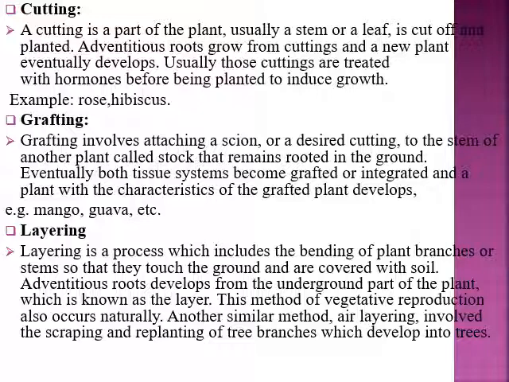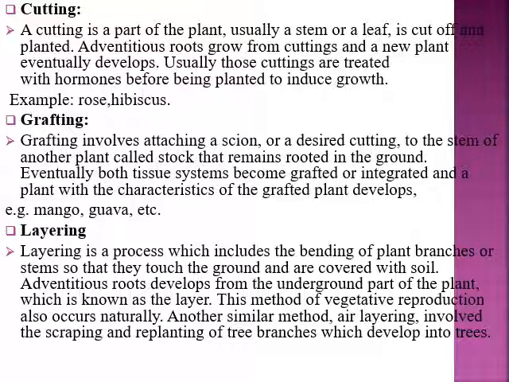Now another artificial means of vegetative propagation is grafting, which involves attaching a scion, that is the desired cutting, to the stem of another plant, which is called the stock. The scion is the desired cutting taken from another plant, and it is inserted into the other plant, the stock, which remains rooted in the ground.